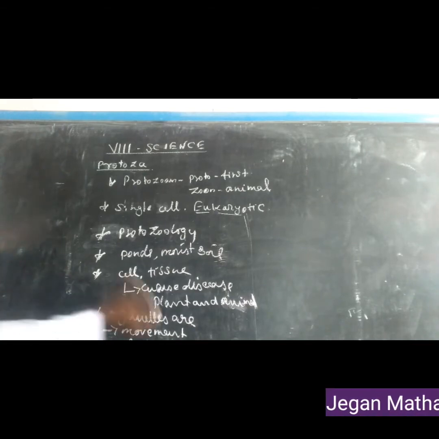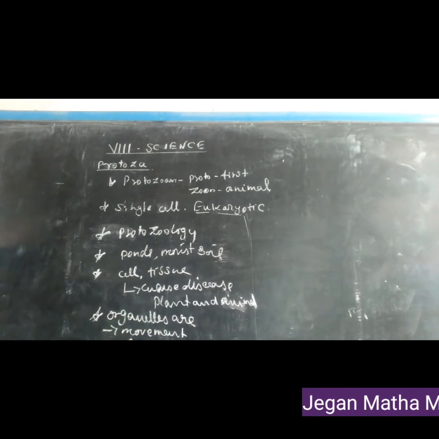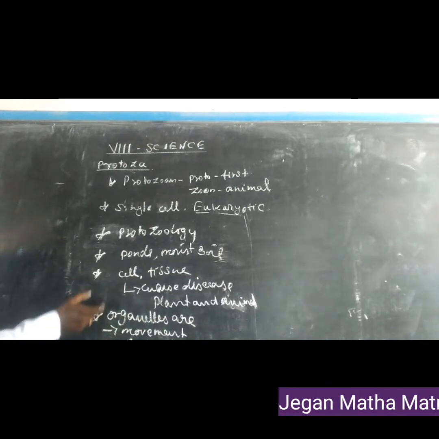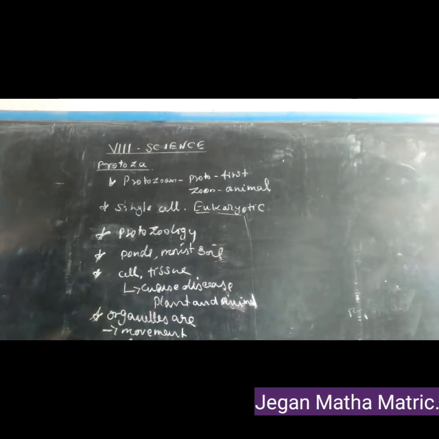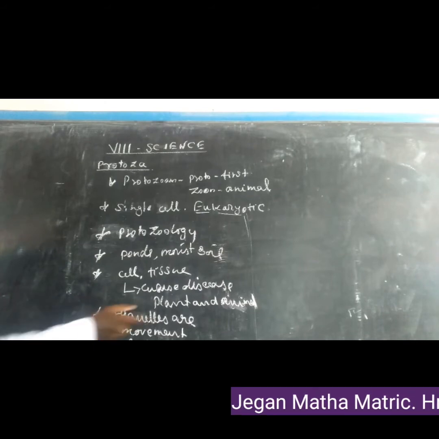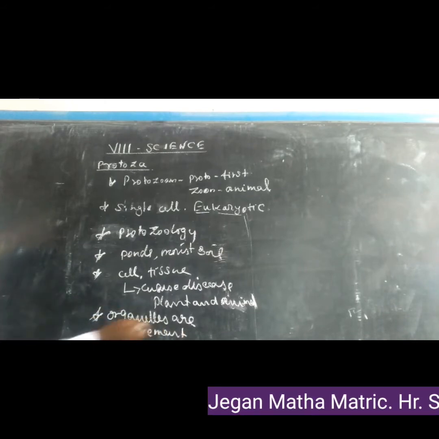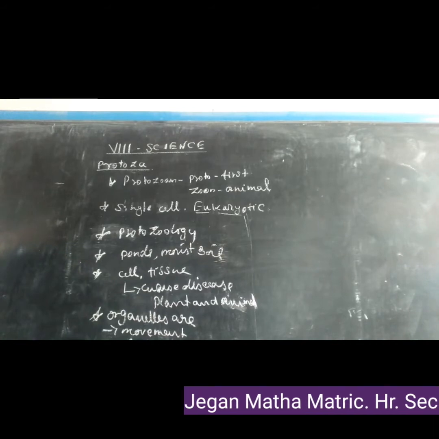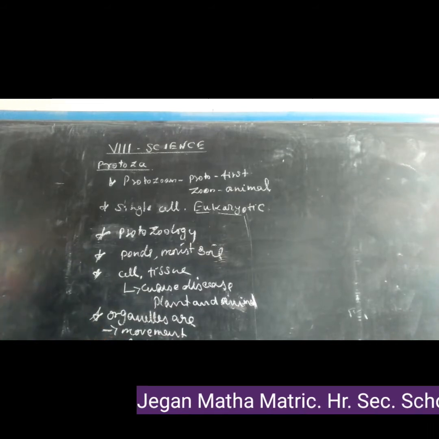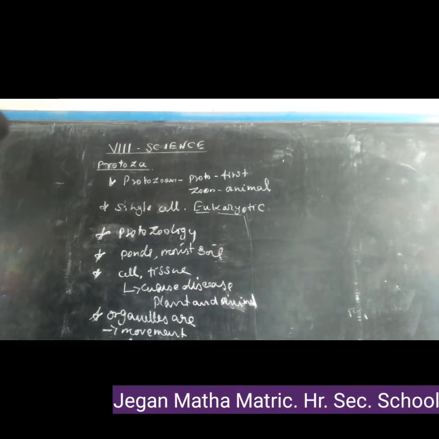The protozoan contains different organelles: some organs are used for locomotion and some for feeding the food particles, which is called feeding.